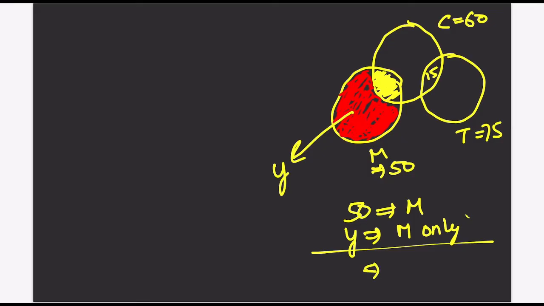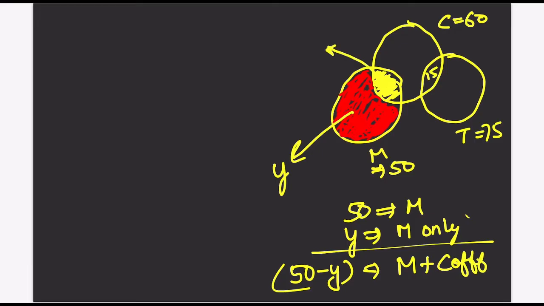So 50 minus Y will be the people who are taking milk and coffee both. So this part becomes 50 minus Y. I hope this is clear. Now 50 minus Y is this part.